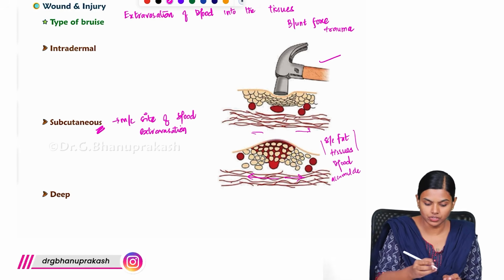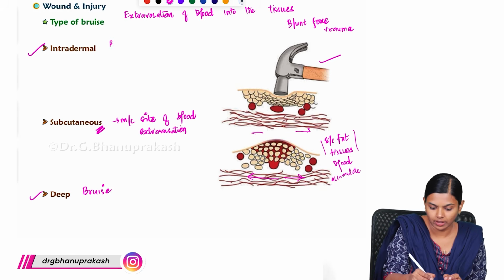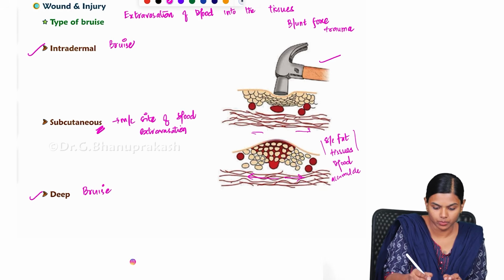So this is where you most commonly get the blood deposited, and there are a few other types apart from the subcutaneous, which are your intradermal and deep bruises. So this is a deep bruise and this is your intradermal bruise.